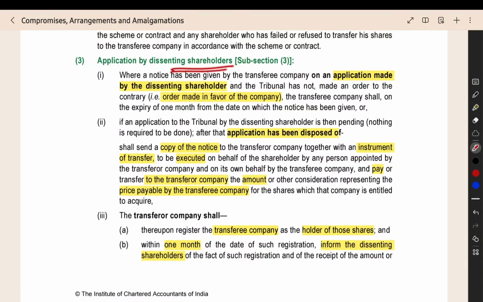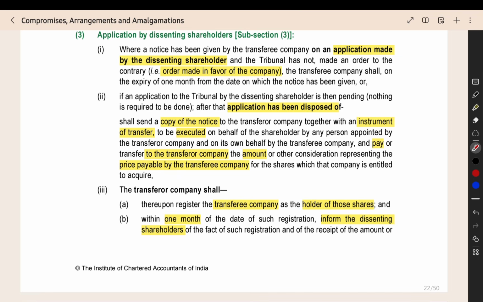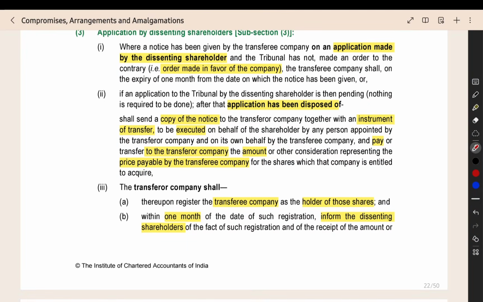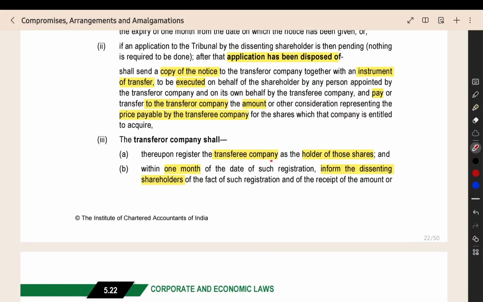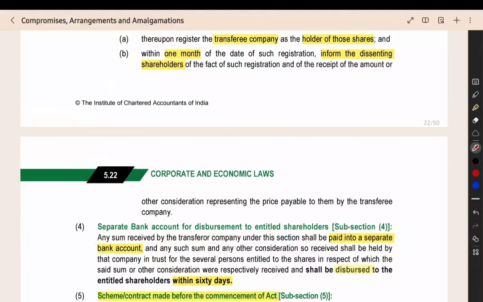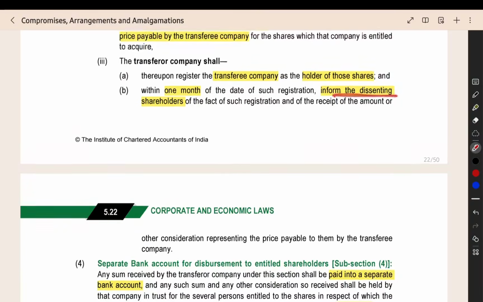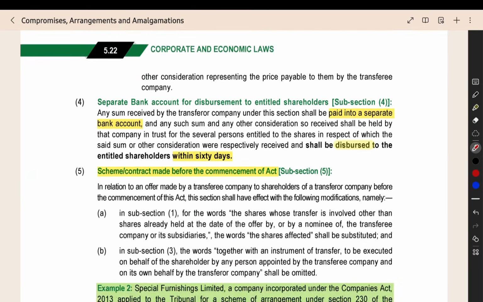Then if the dissenting shareholders make an application and the order is made in favor of the company, or they did not make any application, then the transfer will be executed by the selling company. They will register the purchasing company as the holder of those shares. Then within 1 month, inform the dissenting shareholders. After the registration of the new company as the holder, they have to inform the dissenting shareholders also within 1 month that we are having the amount. You can come and claim the consideration. Then that should be distributed to the dissenting shareholders within 60 days.